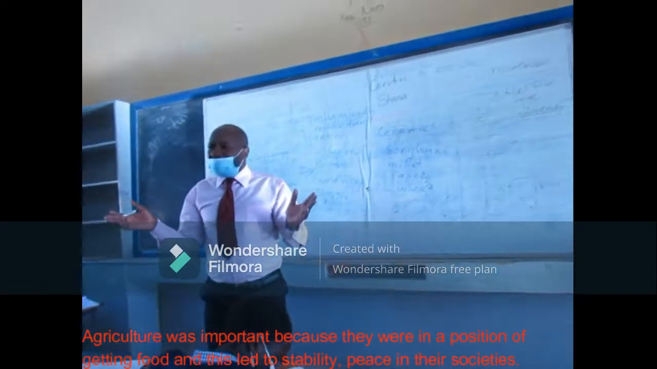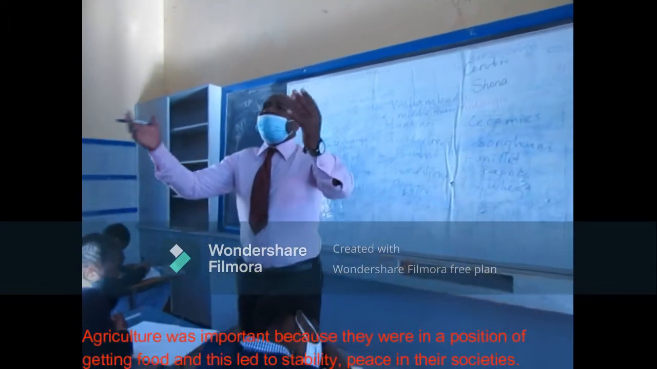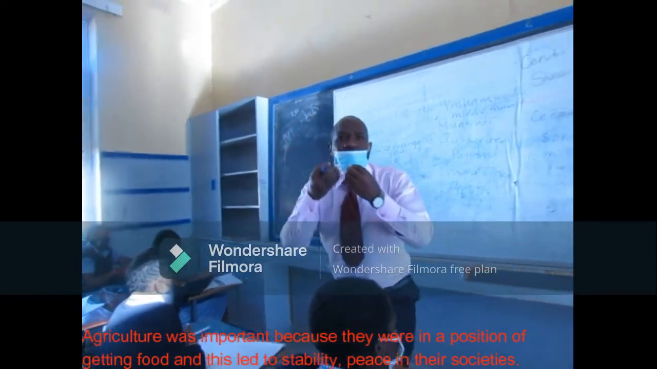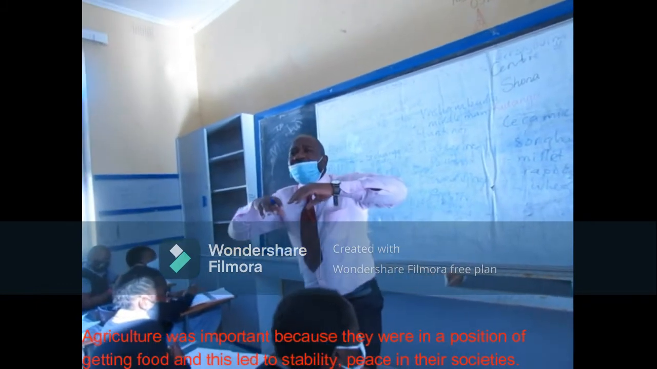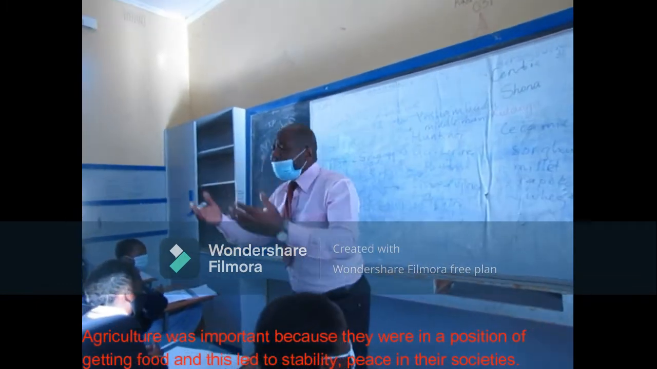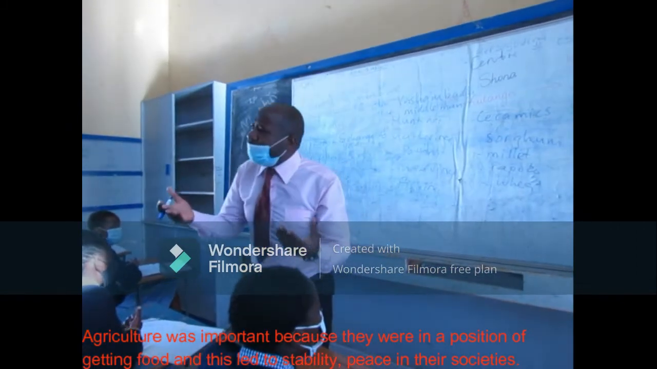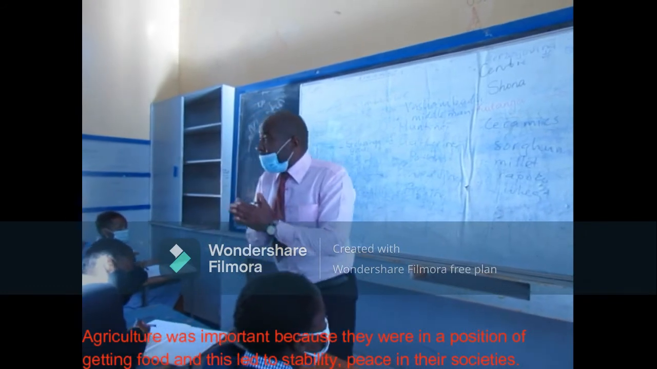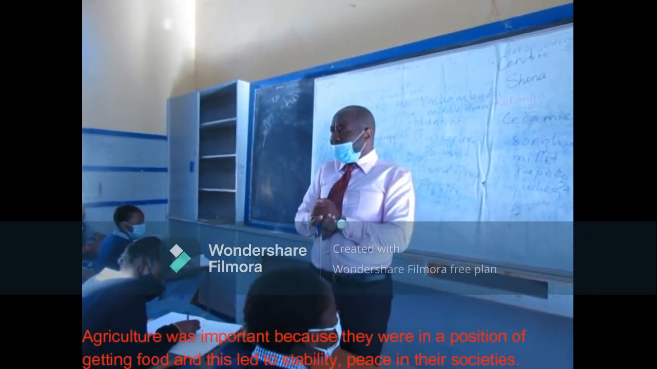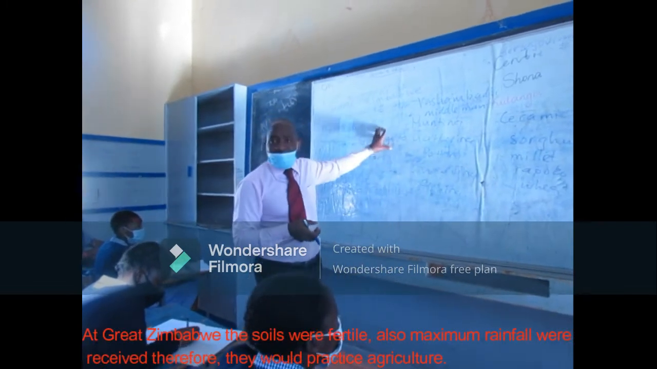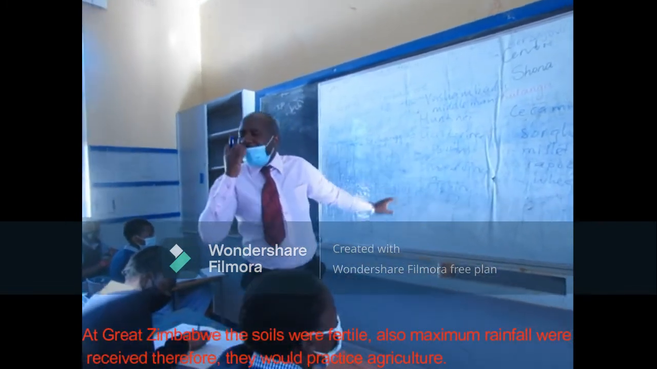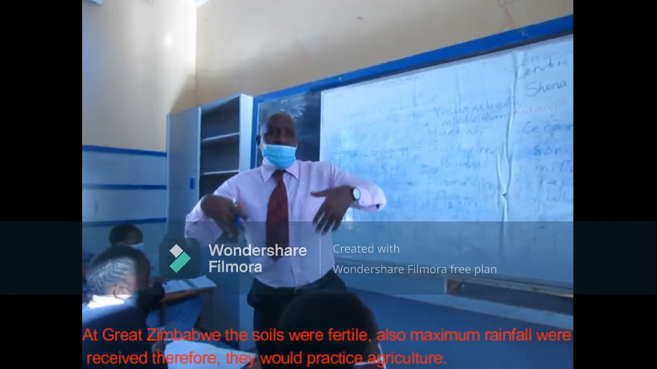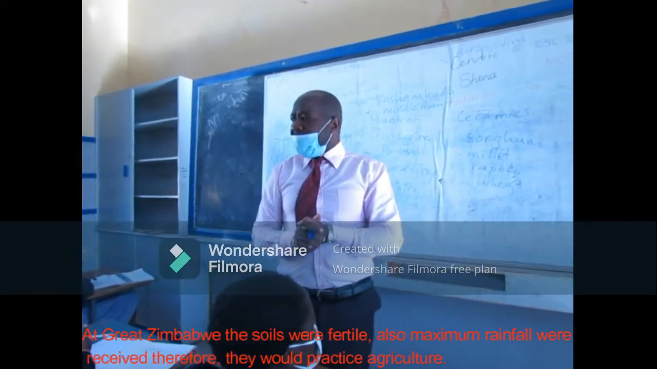So agriculture was significant. Why? It is because they were in a position of getting food. So there was now stability, there was now peace in their state or in their communities, because food was in abundance. So agriculture was important. We see that the soils at Great Zimbabwe were fertile. The area received maximum rainfall. So because of that, they were in a position of practicing agriculture.